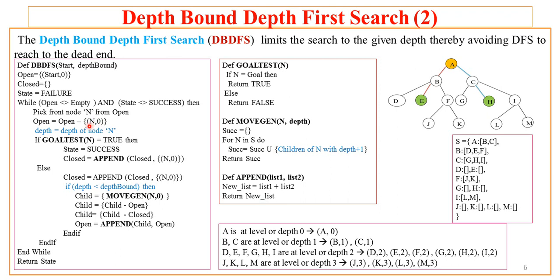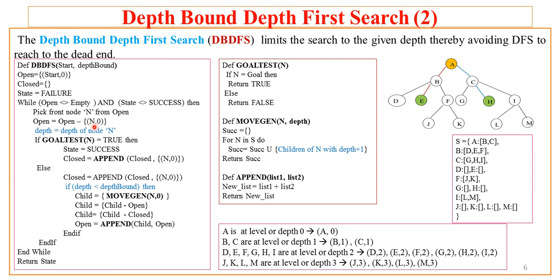Now as the algorithm starts with a single start vertex, after this point of time open is empty. Now the depth is basically recorded in the depth variable.